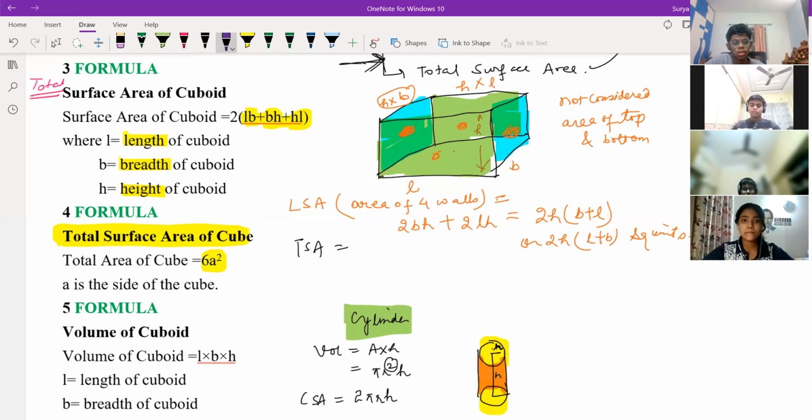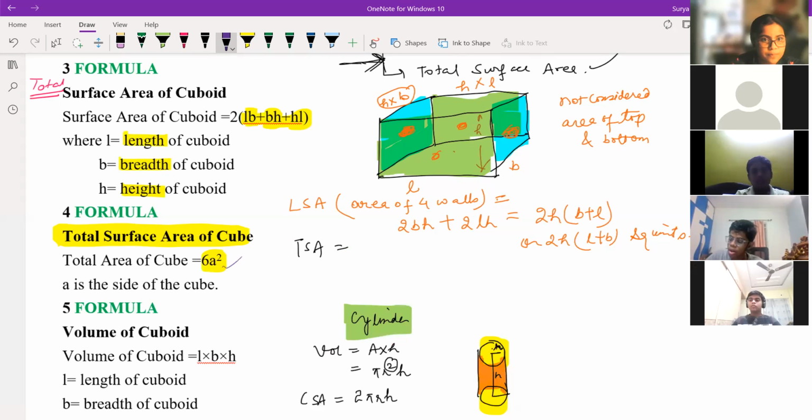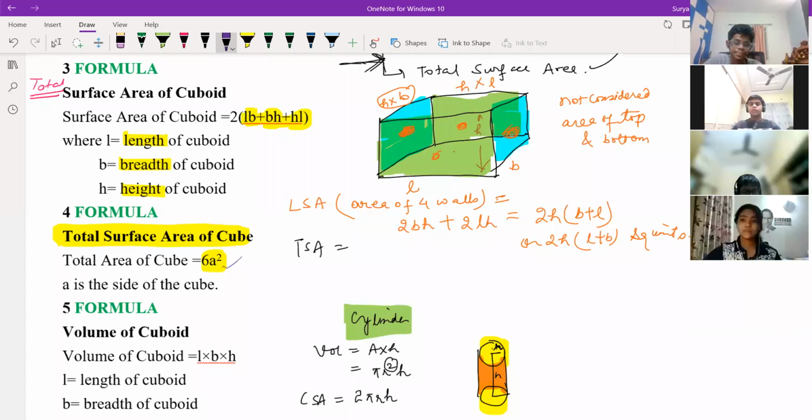If you're not understanding, please ask. Anyone, please raise your hands. Those who don't know how 6a square comes. Okay, fine. Who is not understanding this? Vivek, you. Yeah, sir.